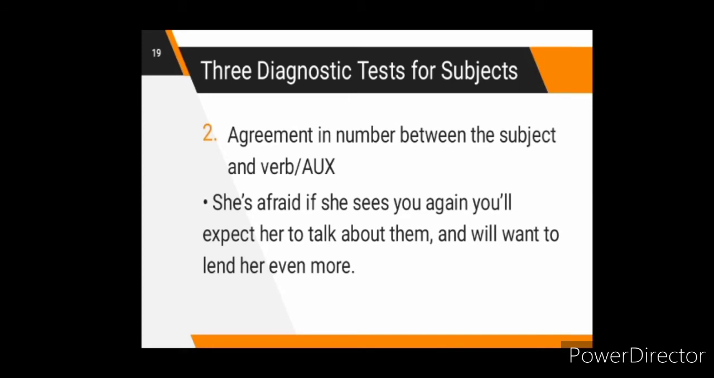In the second diagnostic test for subjects, agreement in number between the subject and verb or auxiliary verb. Subjects and verbs must agree with one another in number, singular or plural. Thus, if a subject is singular, its verb must also be singular. If a subject is plural, its verb must also be plural.